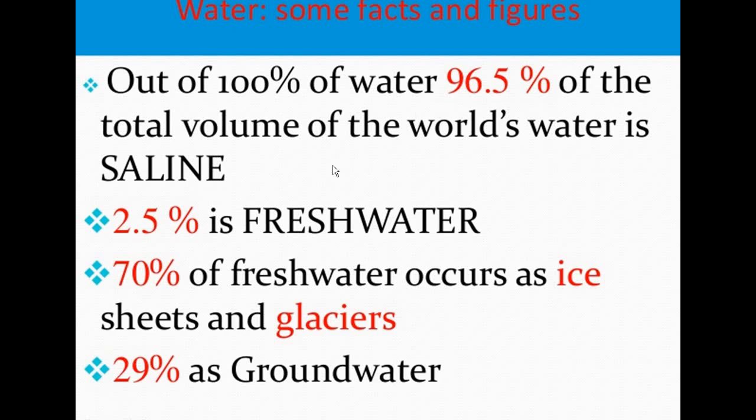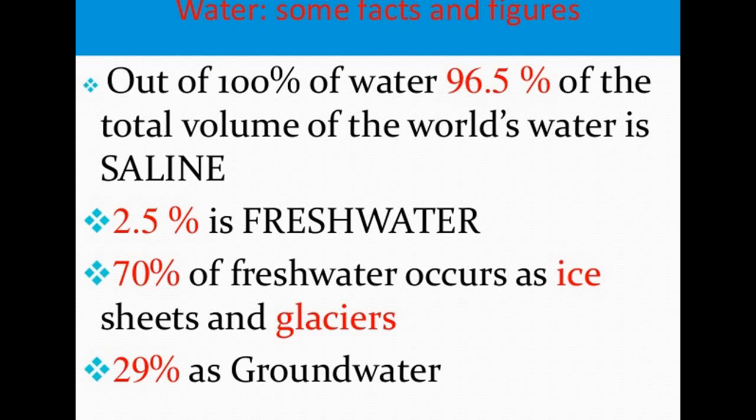Basically, the first thing given in this chapter is some facts and figures about water. We have talked about certain facts and figures, which is the current status of water on Earth. Out of 100% of water, 96.5% of the total volume of the world's water is saline. So they are telling about the proportion of water around the earth. Three-fourths of the earth's surface is covered with water.